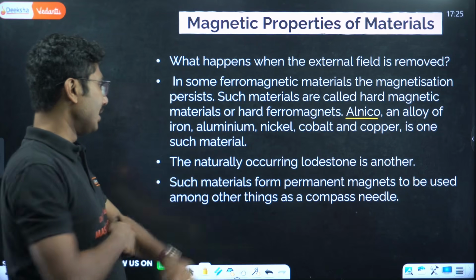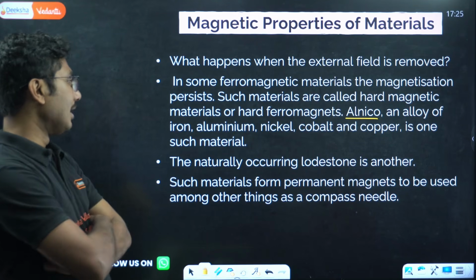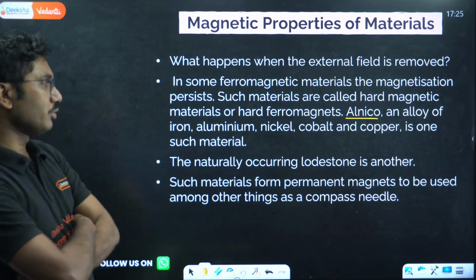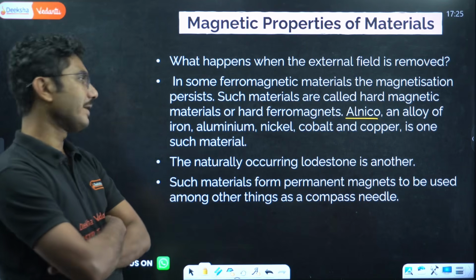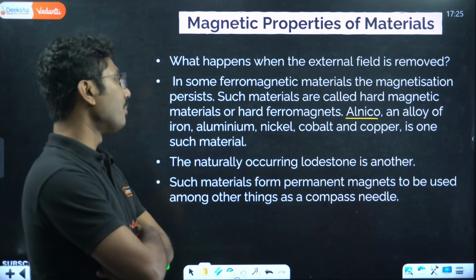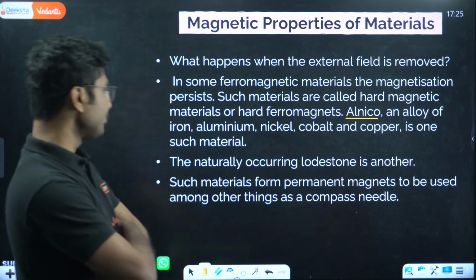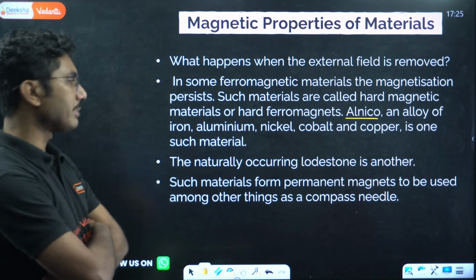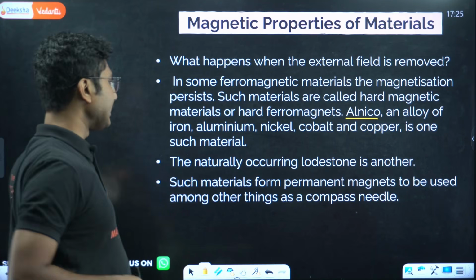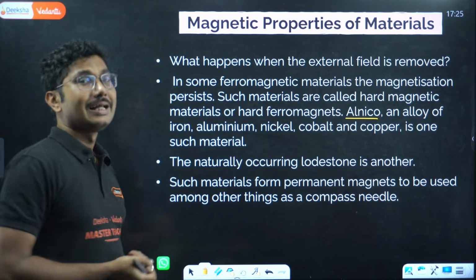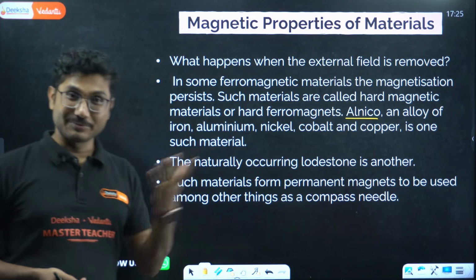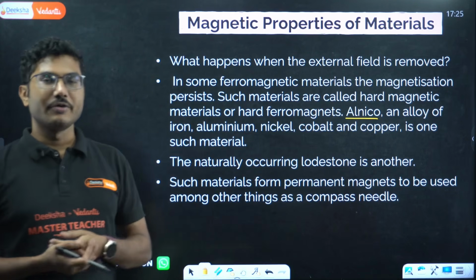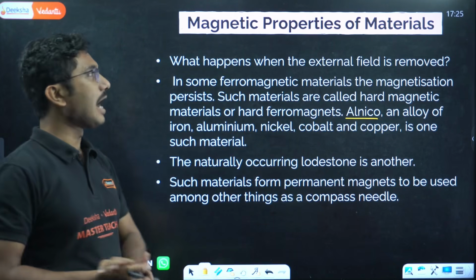Next, naturally occurring lodestone is another example. Lodestone is a natural magnet. Such materials form permanent magnets to be used, among other things, as compass needles. Then there are some rare earth materials, which are super hard ferromagnets. Rare earth magnets, if you may have heard the term recently, are basically hard ferromagnets.